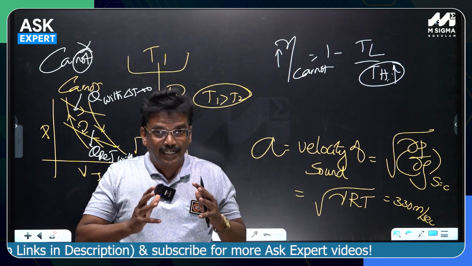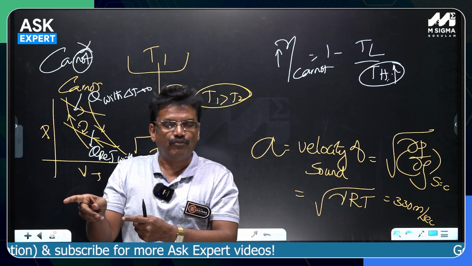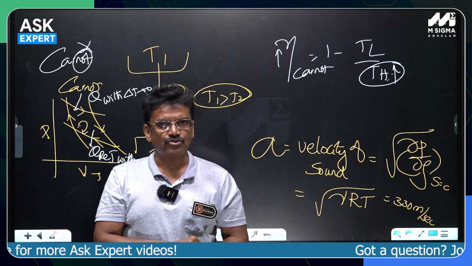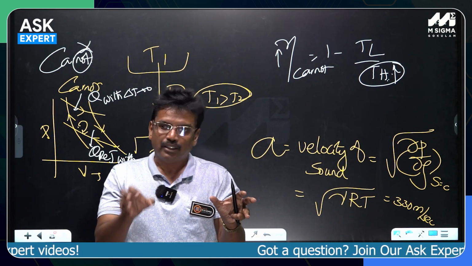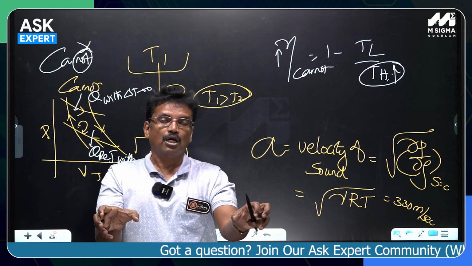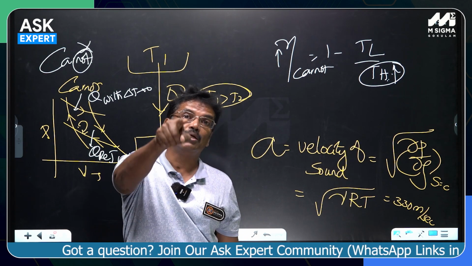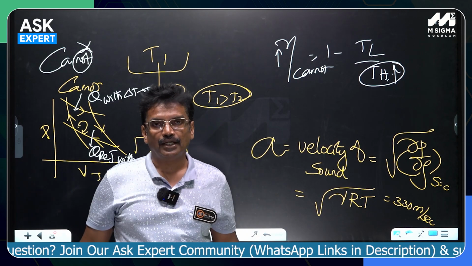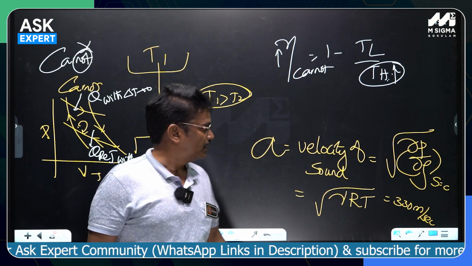So, the degree of irreversibility, how much irreversibility is there during a process, we have a measure for that. What is that measure? Calculate the entropy change of the universe during that process. Supposing two processes are there, both are irreversible. Which is more irreversible? How do you check? Calculate the entropy change of the universe in this, calculate the entropy change of the universe in this. Which is generating more entropy in the universe, you tick that as thermodynamically more irreversible. Okay. So, that is how we can have the comparison between the reversibility and irreversibility of a process.